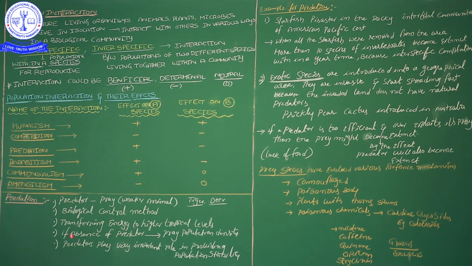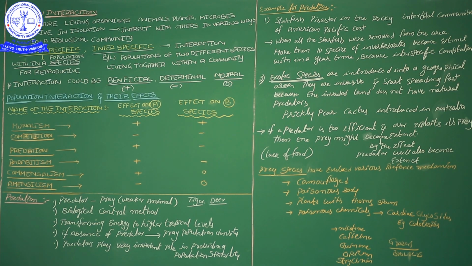When you check ecological pyramids or take one ecosystem, the biotic components are producers, consumers, and then decomposers. Producers make the food items, the consumers utilize the food items, and after the death of the consumers, decomposers recycle the nutrients to the soil.